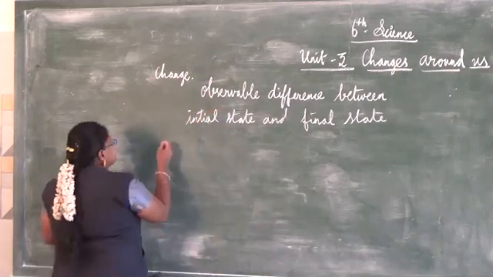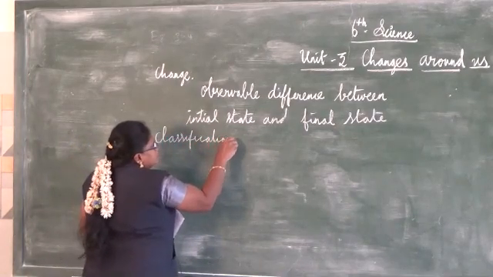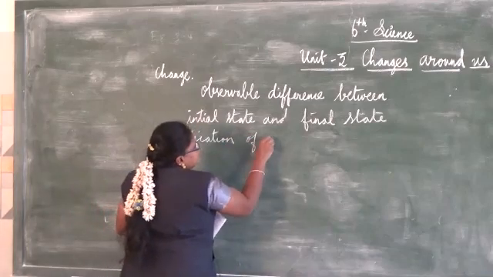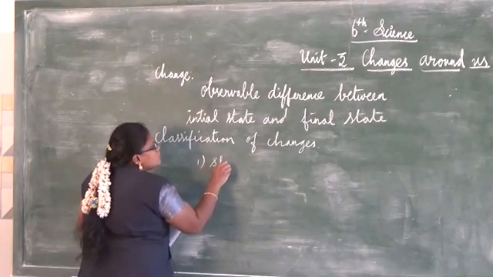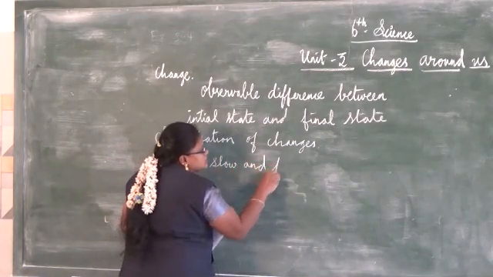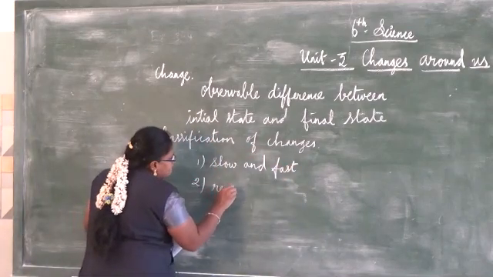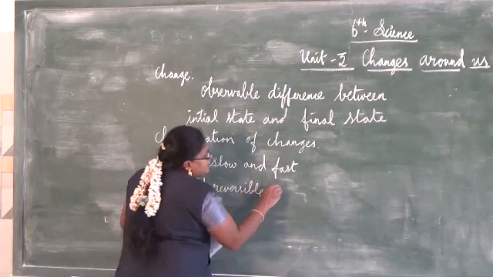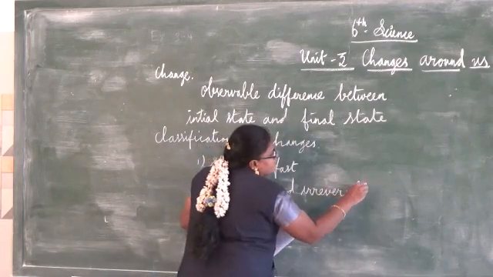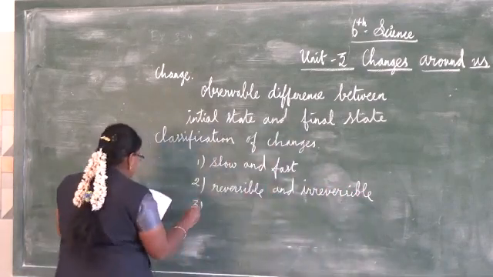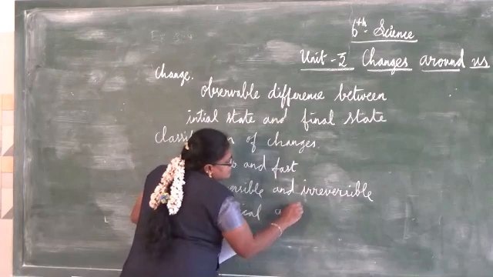Then we saw the classification of changes. First, slow and fast change. Second, reversible and irreversible. Third, physical and chemical.